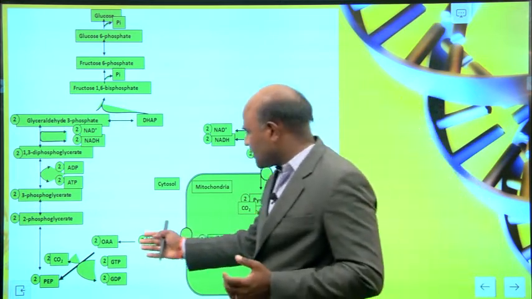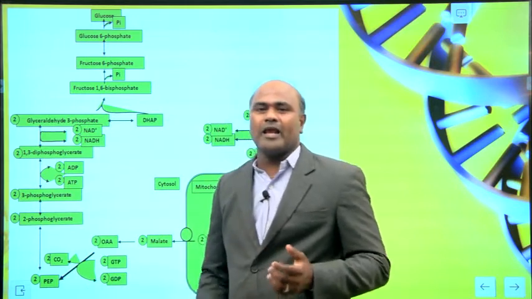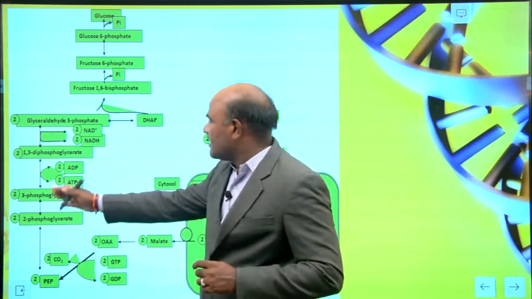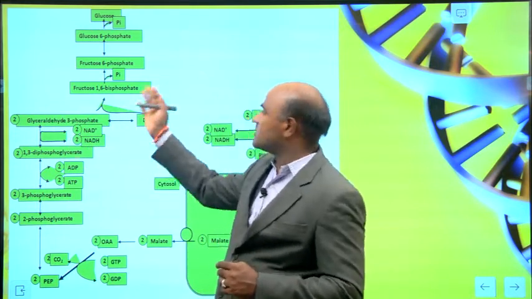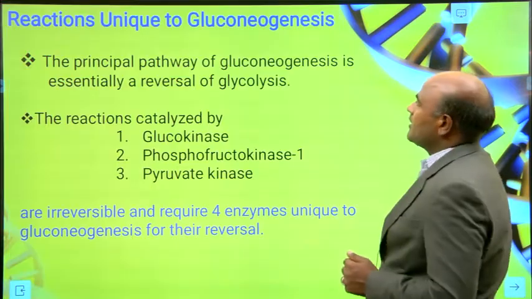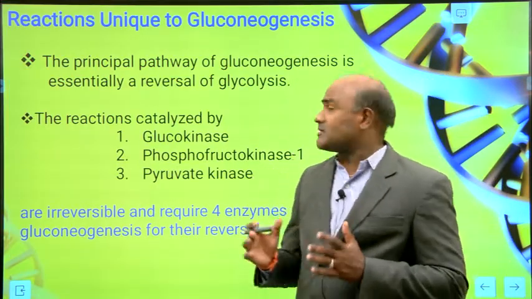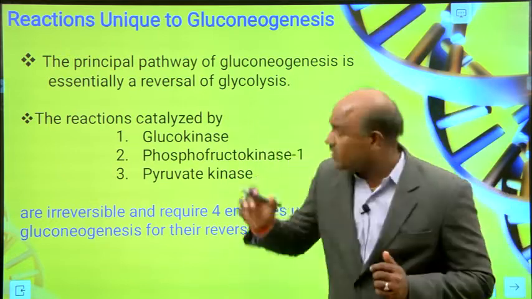Again malate is converted into oxaloacetate, and then oxaloacetate is converted into PEP, phosphoenolpyruvate. Again, this process converts into glucose. From here you can see the whole glycolysis pathway, and the reactions unique to gluconeogenesis. What are the reactions involved here? These are the unique, important reactions in this process.